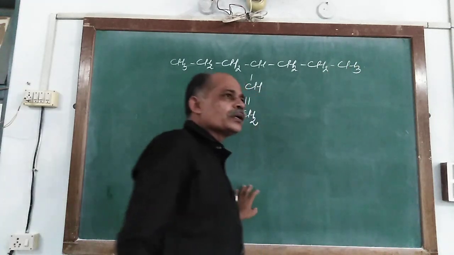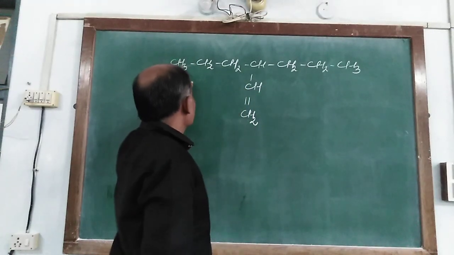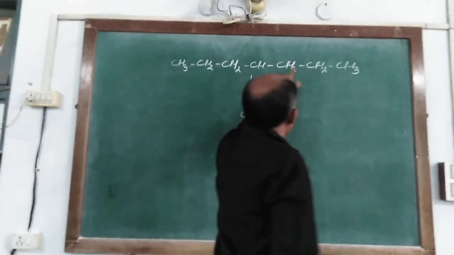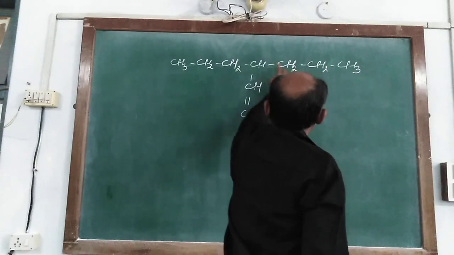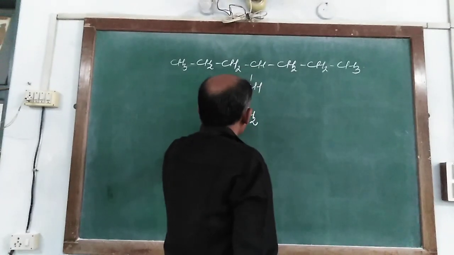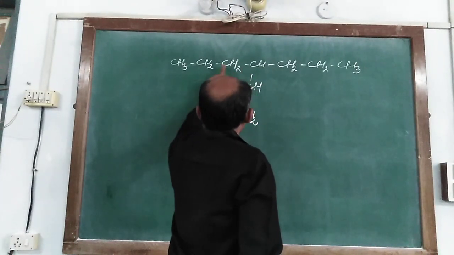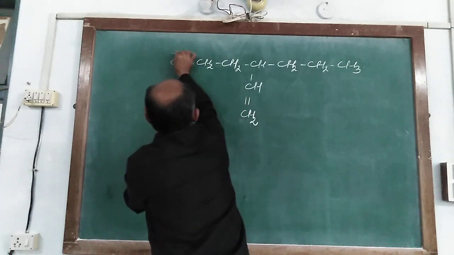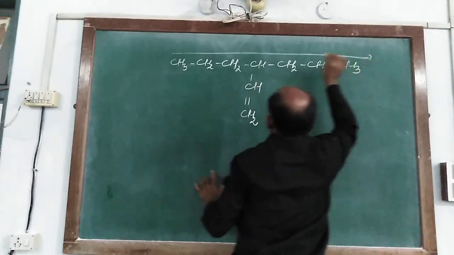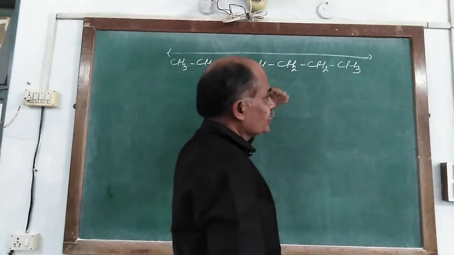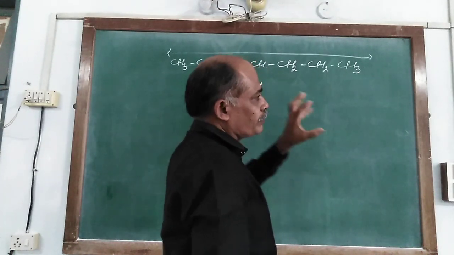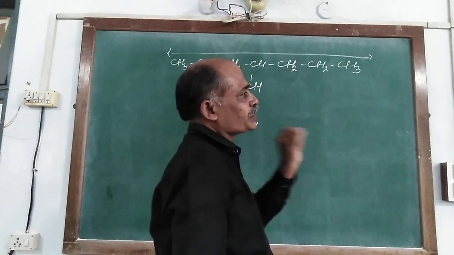If it is given like this, the longest chain consists of 1, 2, 3, 4, 5, 6 and 7. So the longest chain is chosen this way, and it consists of the maximum number of carbon atoms, which is 7.